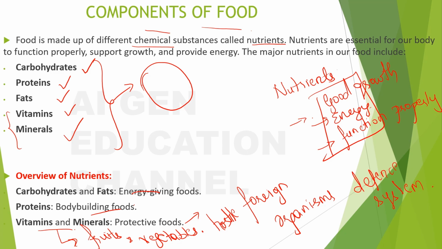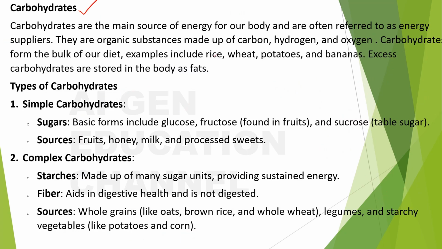Okay, so we shall look into carbohydrates. Carbohydrates are the main source of energy for our food and are often referred to as energy suppliers. They are organic substances made up of carbon, hydrogen and oxygen. So what are carbohydrates made of? They are made up of carbon, hydrogen and oxygen.